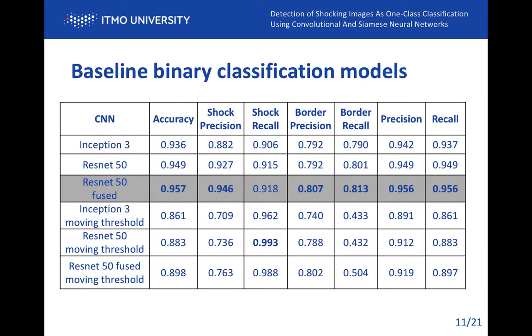As a baseline solution, we used modern convolutional neural networks such as Inception-v3, ResNet-50, and an implementation of ResNet-50 with fused layers, which means we extended the last layer. They were trained in the binary classification setting. We used threshold movement to increase the recall of recognized shock images and see how other metrics change. As a result, we can take the ResNet-50 fused binary classification model as a baseline.